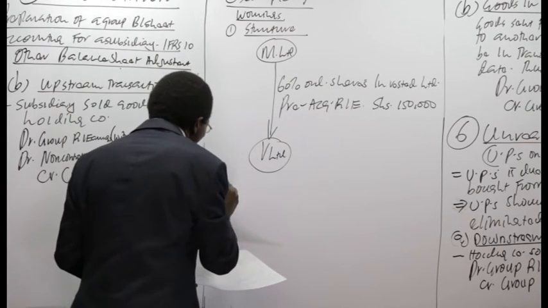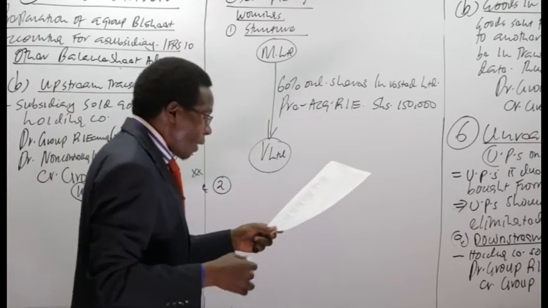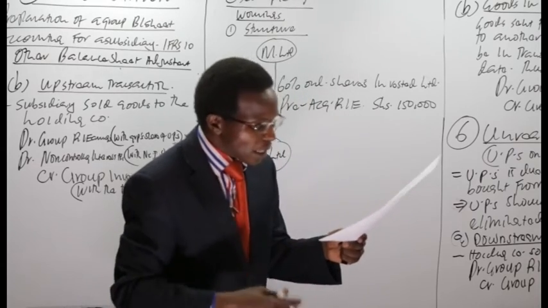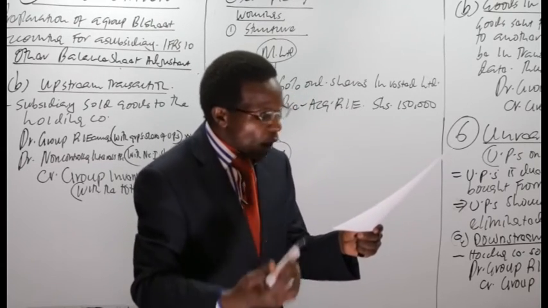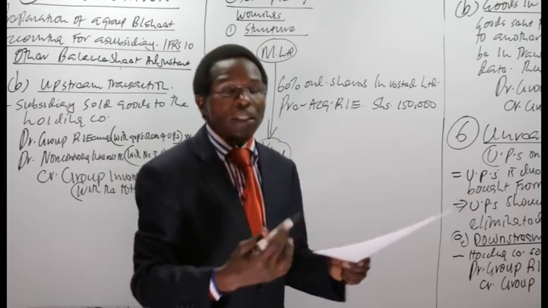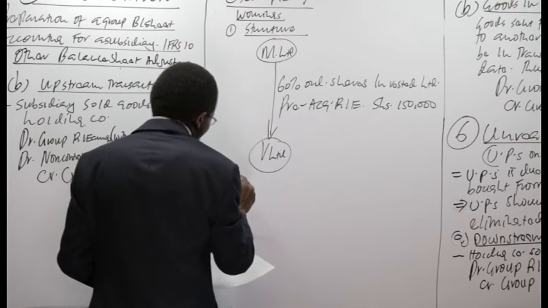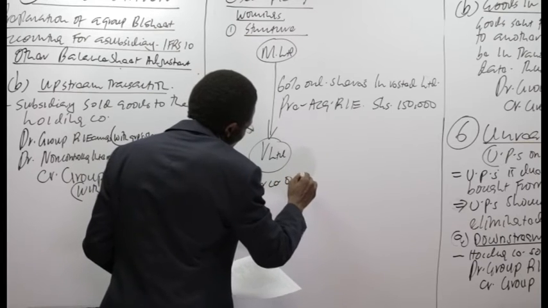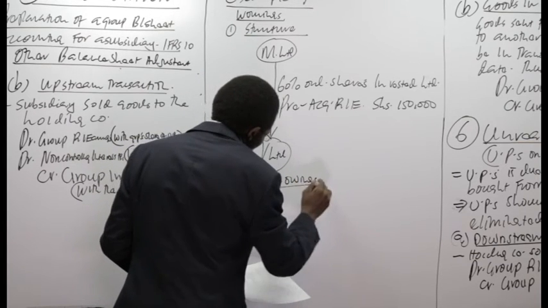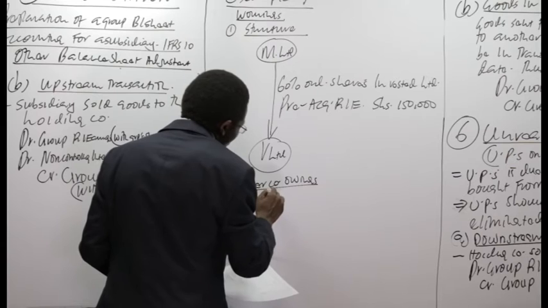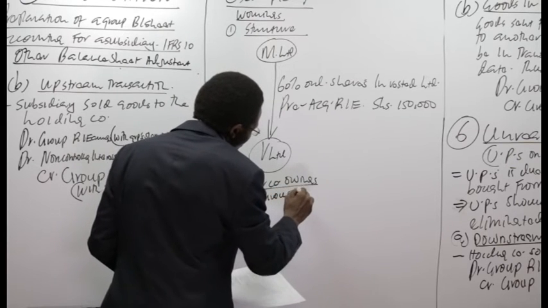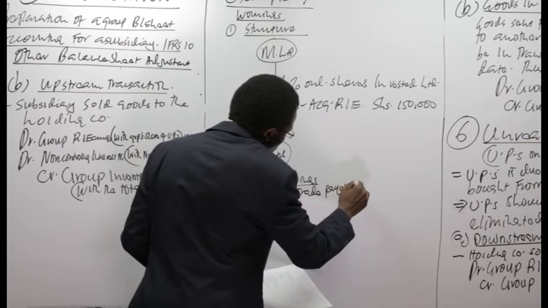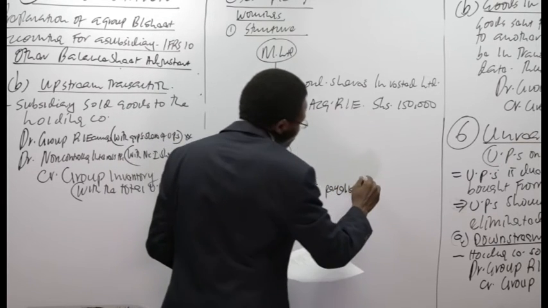Then we come to our working number 2. I don't think that is a big deal, but our working number 2 is in respect to intercompany owings. We are going to debit our group trade payables by 200,000.